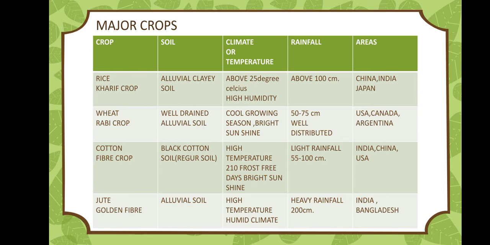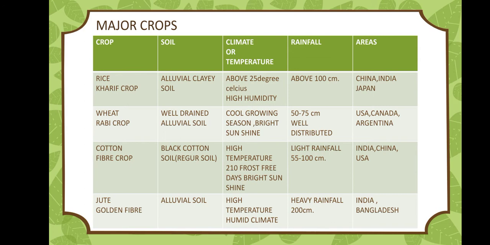Wheat. It's a rabi crop. It requires well-drained alluvial soil. The climate requirements are cool growing season with bright sunshine. Rainfall must be 50 to 75 centimeters and well distributed. Areas related to it are USA, Canada, Argentina, etc.